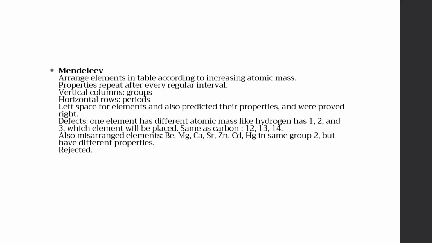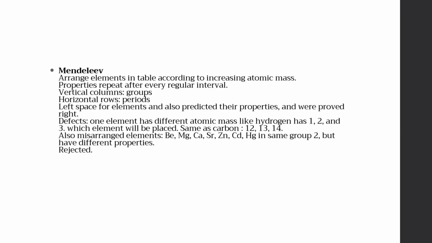Dmitri Mendeleev made the most important breakthrough. He arranged elements in increasing order of atomic mass. He organized elements into vertical columns called groups, and horizontal rows called periods. The genius of Mendeleev was that he left empty spaces for undiscovered elements and even predicted their properties, and later, he was proven right. But his table had problems.